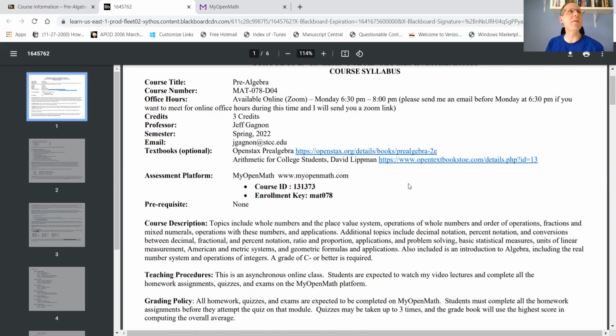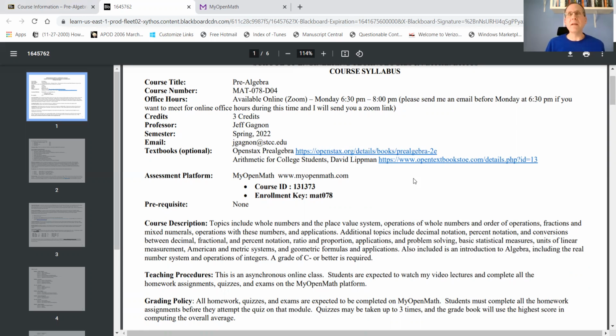I also have the individual sections linked into the Blackboard site. I'll show you that later, but if you want the entire textbook itself, you can use these 2 links. If you're going to choose one of them, I would say the second one is probably more relevant. Both are good. The second one is probably a little easier to read. This is the David Lippman textbook.